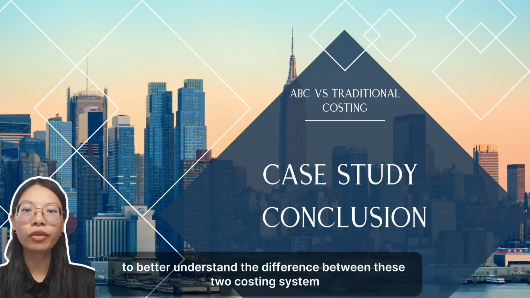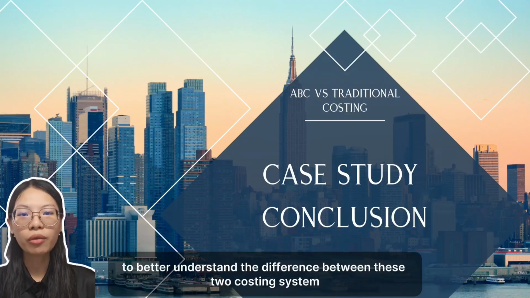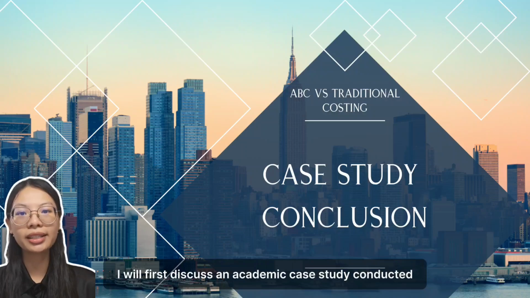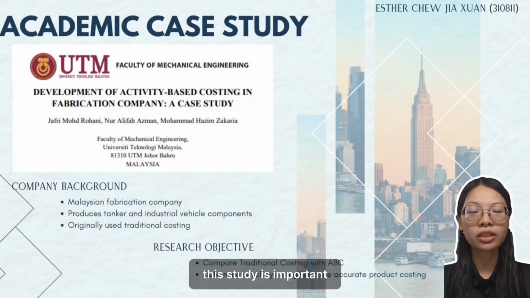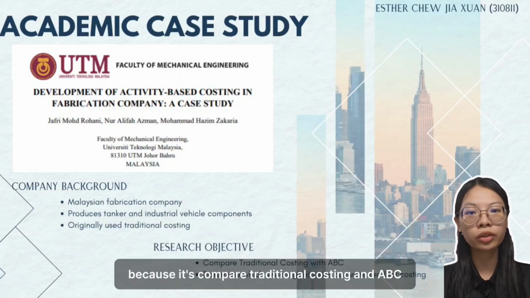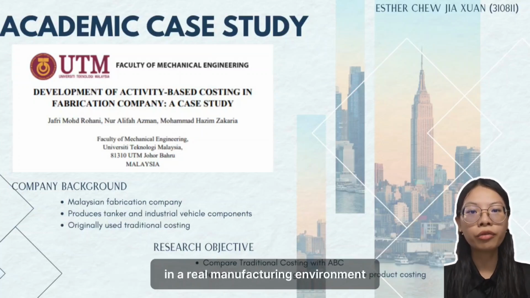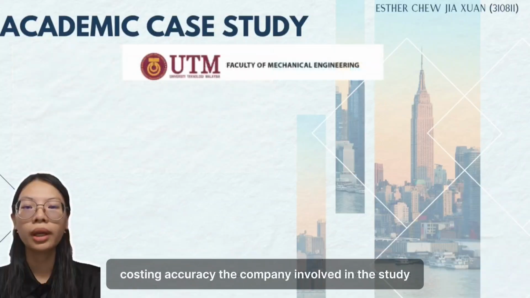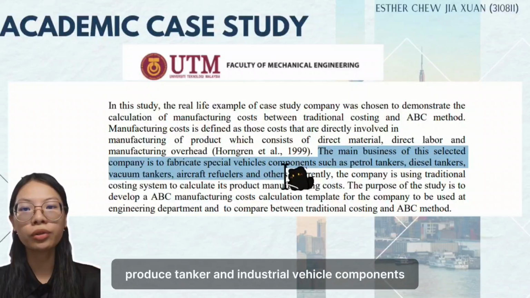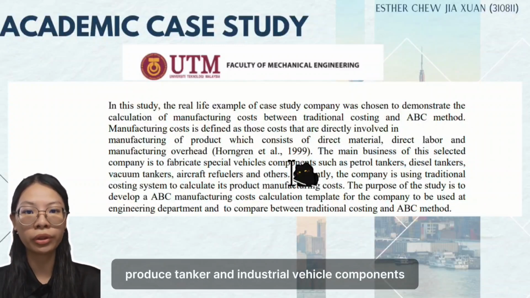To better understand the difference between these two costing systems, I will first discuss an academic case study conducted in a Malaysian fabrication company. This study is important because it compares traditional costing and ABC in a real manufacturing environment and shows how different costing systems can affect product costing accuracy. The company involved in the study produced tanker and industrial vehicle components.